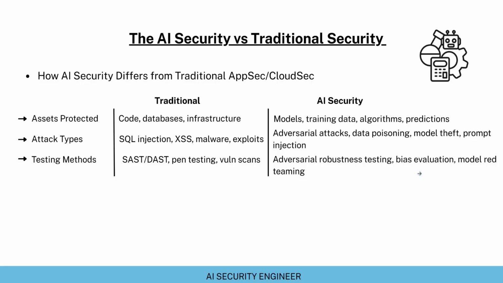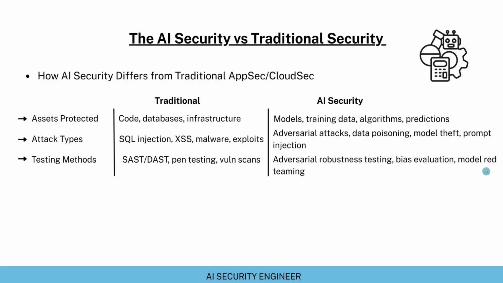So let's understand bias evaluation with an example. Suppose we are using an AI system to approve loans to the consumer. Now, the AI system was trained to approve loans using credit score, using banking history, and a few other factors. But all of a sudden, the AI system started approving loans only for specific genders. In that case, it will be clear that this AI system has bias built into it and is not taking objective decisions and might be in breach of various regulations. Hence, bias evaluation is another testing method where, as an AI security engineer, we need to make sure that all the AI systems that are being used are free from any kind of bias or discrimination.